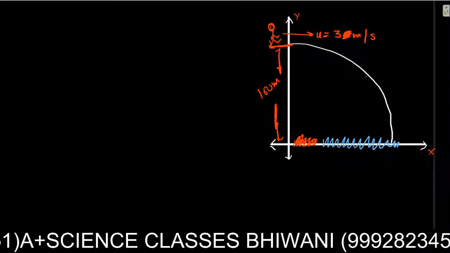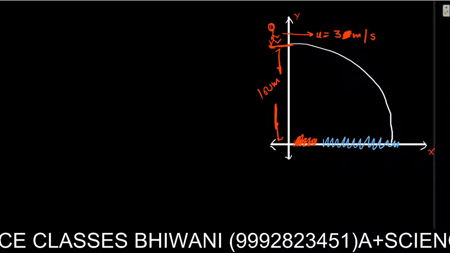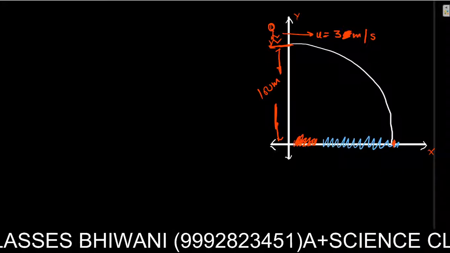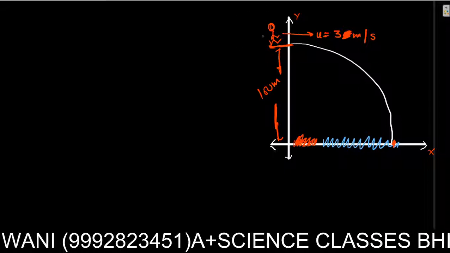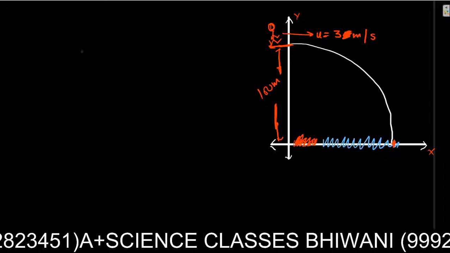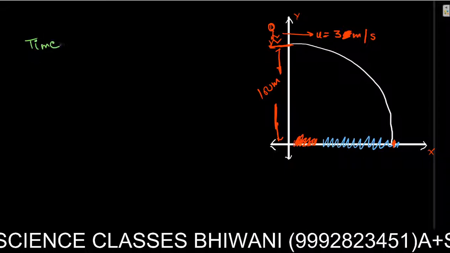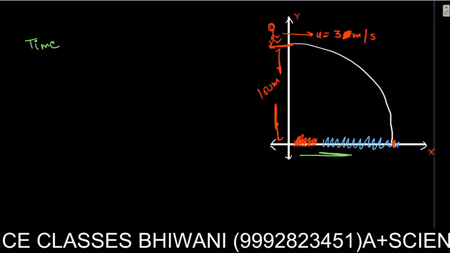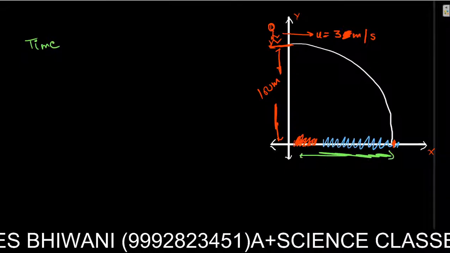So I have to find out how far from the seashore he jumps into the sea, and the time taken by our diver. It's going to be simple, and we already did the formulas.